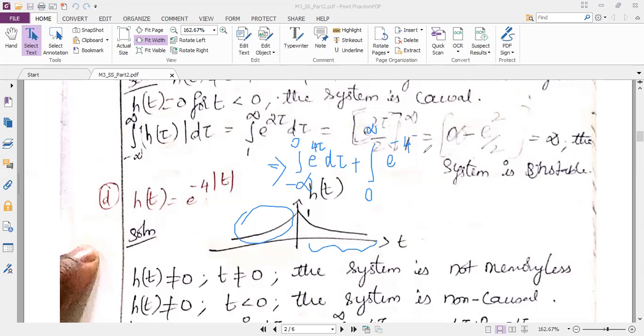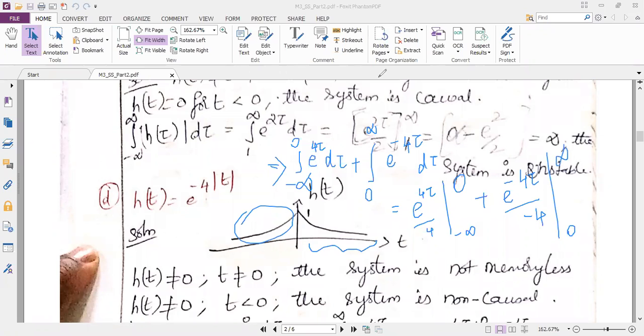Once you do the integration, you will get the first term e power 4 tau divided by 4, with limits minus infinity to 0. Then plus e power minus 4 tau divided by minus 4, with limits 0 to infinity.